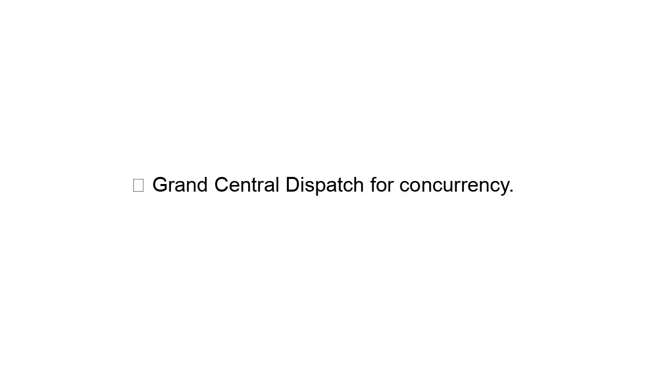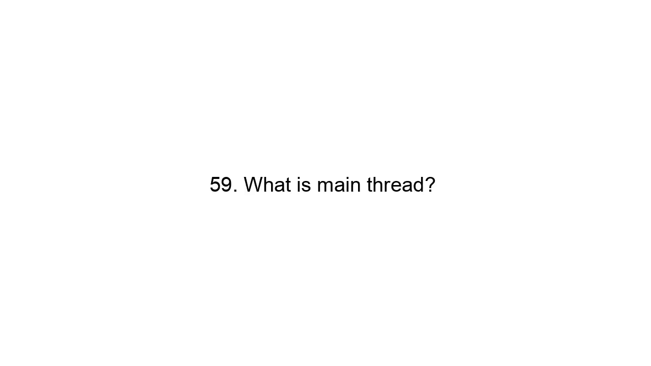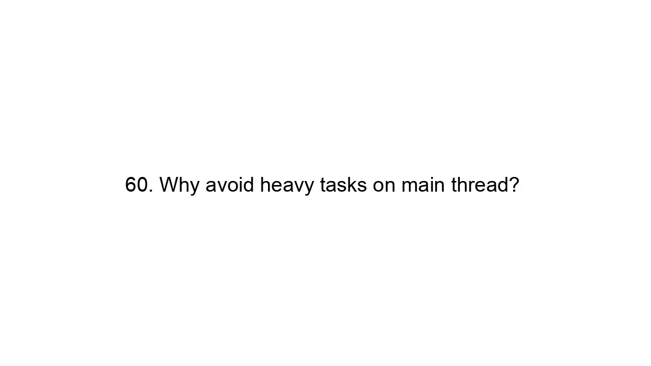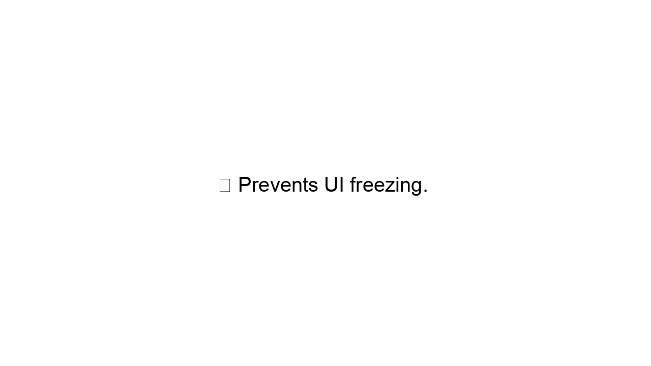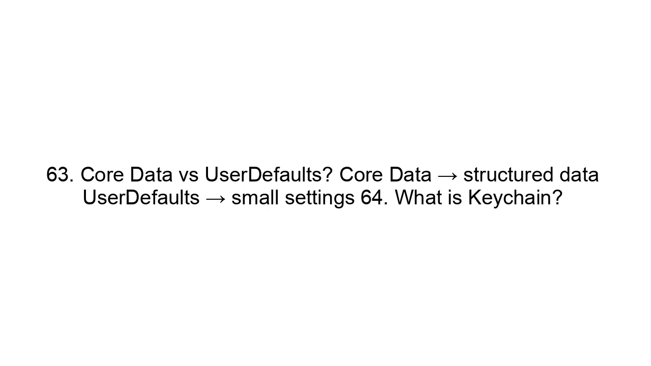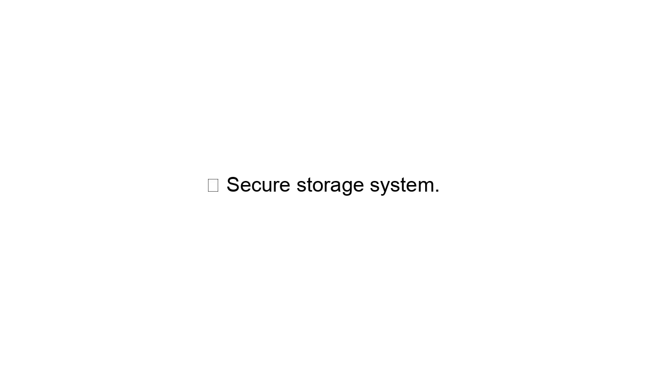58. What is GCD? Grand Central Dispatch for concurrency. 59. What is the main thread? Handles UI updates. 60. Why avoid heavy tasks on the main thread? Prevents UI freezing. 61. What is Core Data? Local persistence framework. 62. What is UserDefaults? Simple key-value storage. 63. Core Data versus UserDefaults. Core Data means structured data. UserDefaults means small settings. 64. What is Keychain? Secure storage system.